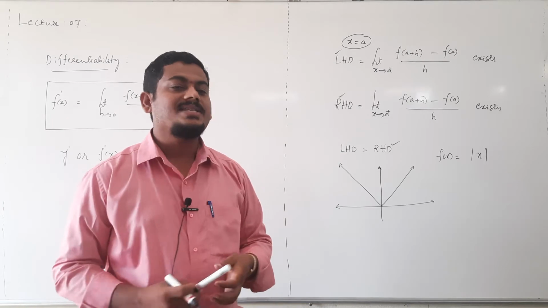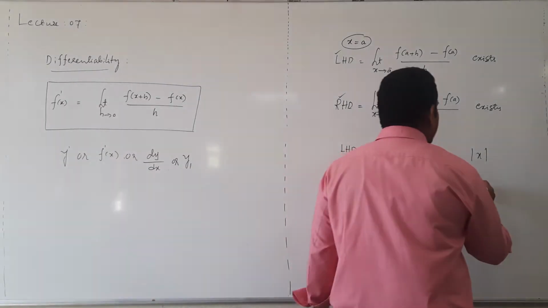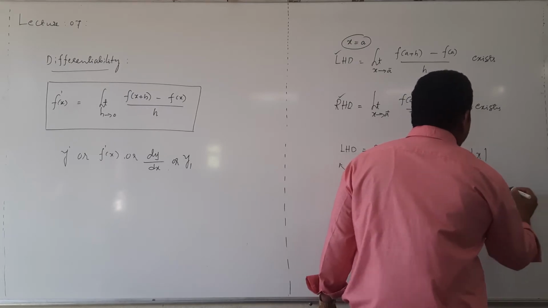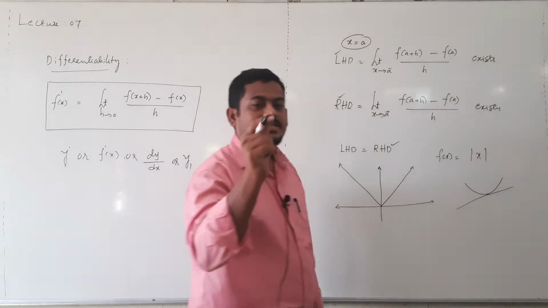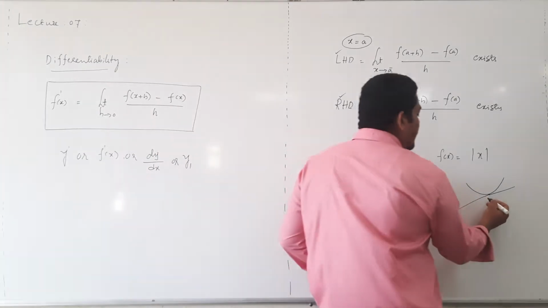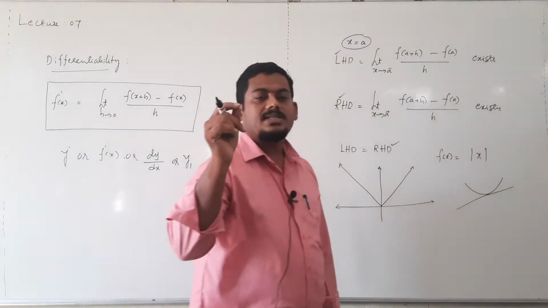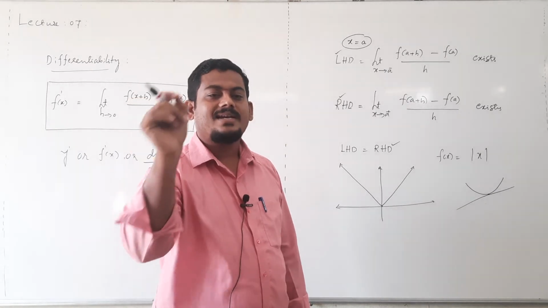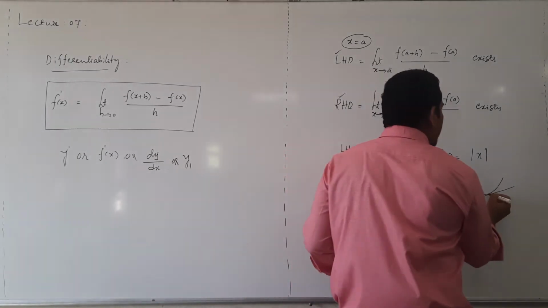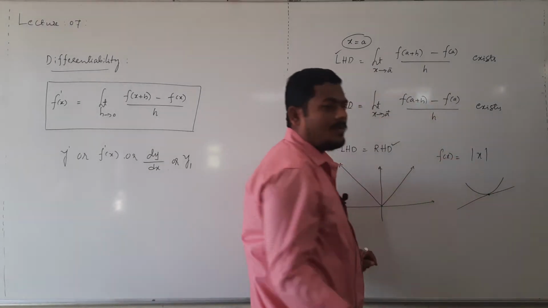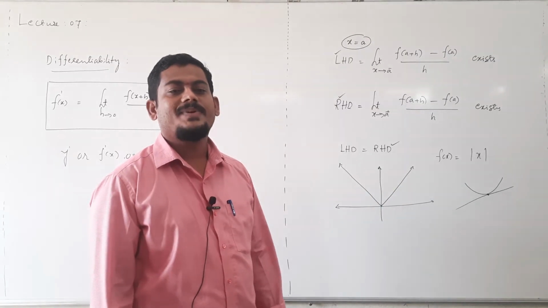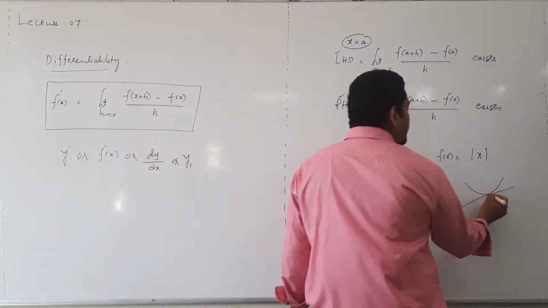What is the meaning of tangent? Tangent means a straight line touches the curve exactly at one point. A straight line that touches the curve exactly at one point is known as a tangent line. This is a tangent line. Clear about tangent? That is the definition of a tangent line. This is a tangent.